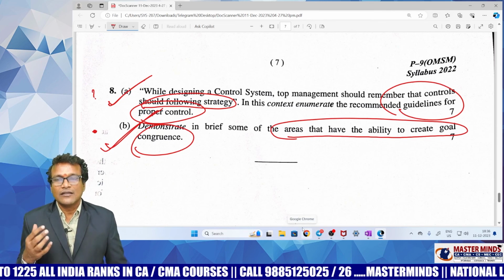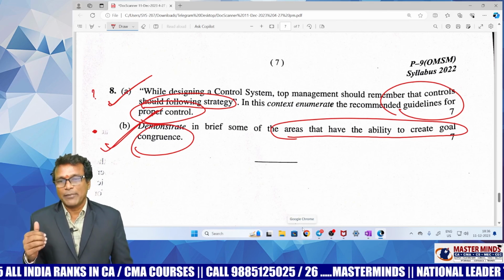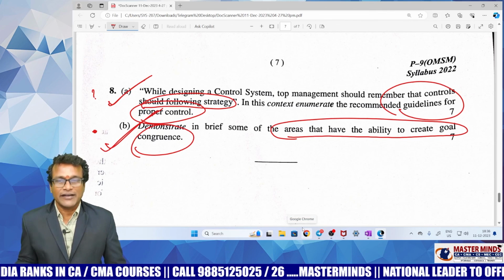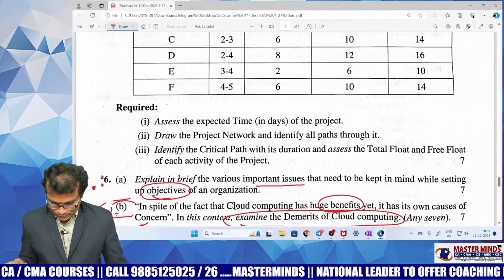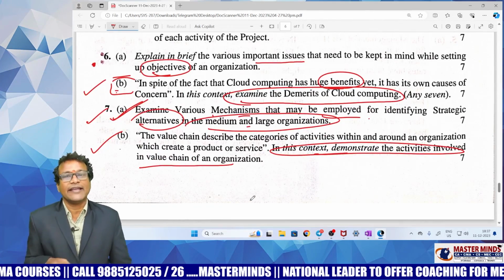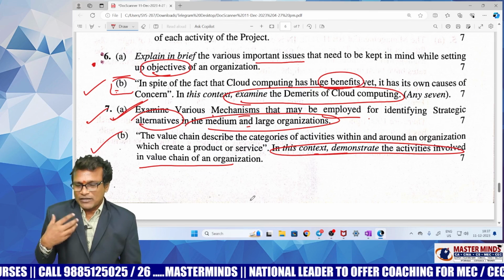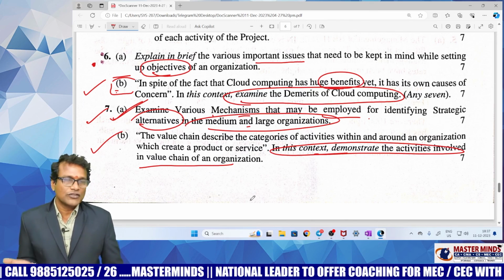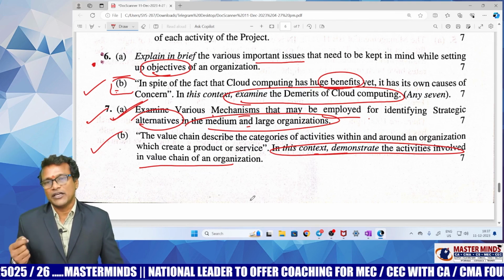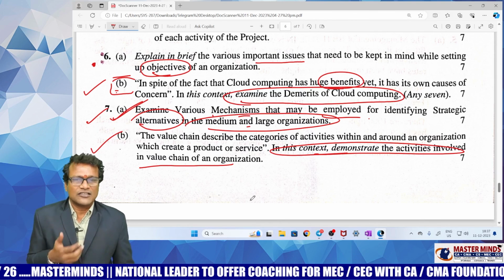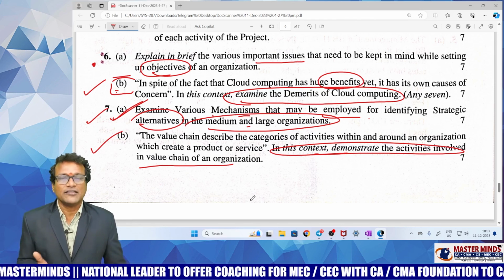Is that clear? This is the summarized view, paper analysis view of today's CMA Inter SM examination, except question number 6a and question number 8a. Rest of the questions are present in the masterminds material. Every question present in masterminds material, but those questions were not in the guess list. This is the only small concern. That's it. Rest of the paper is straightforward. It's a very easy paper.